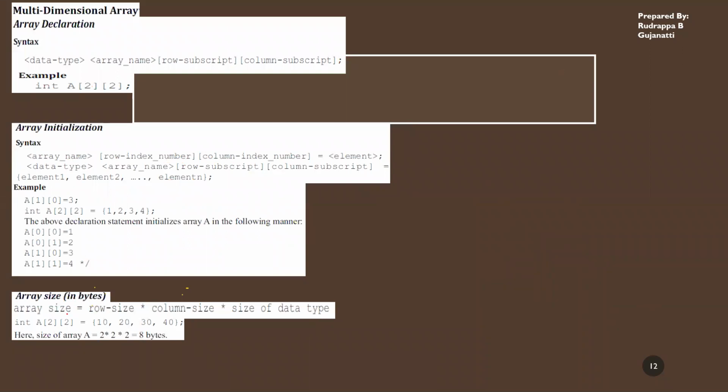So what will be the size of the array? Size of the array is nothing but how many elements you have in total in this array, which is given by number of rows into number of columns. So that is row size into column size. That will give you the number of elements present in the array you have declared, into the size of the data type in bytes. So here we have 2 into 2, and an integer requires 2 bytes. So 2 bytes into 2 into 2 gives you 8 bytes. So that is for these elements.